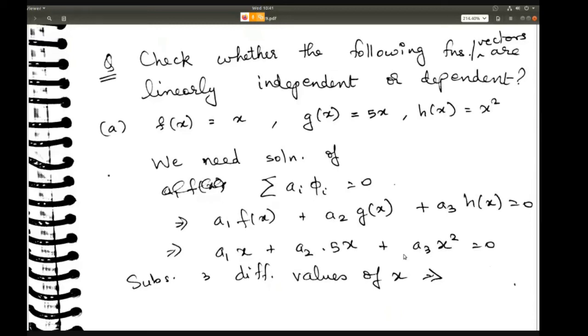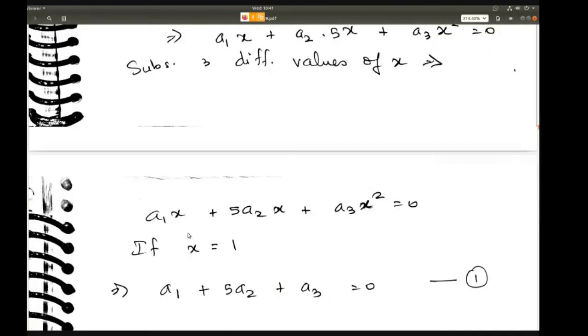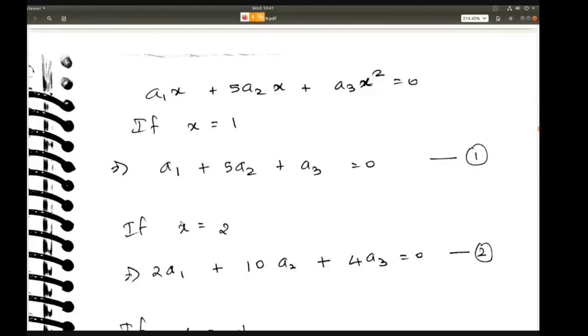So if there are three unknowns, you need to get three equations. So how will you get three equations? You can just substitute different values of x. In order to get the first equation, let's say we substitute x is equal to 1. So we will get a1 plus 5a2 plus a3 is equal to 0. Then next one, let's say we substitute x is equal to 2. So we'll get 2a1 plus 10a2 plus 4a3 is equal to 0.